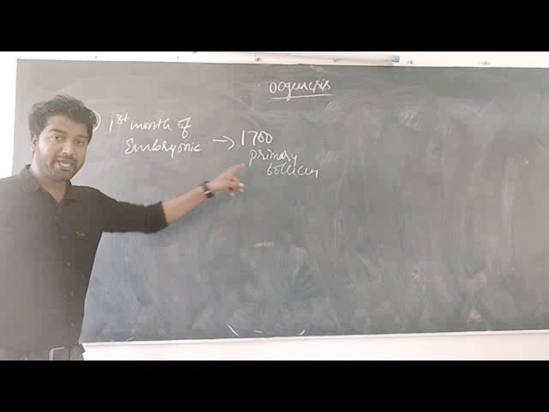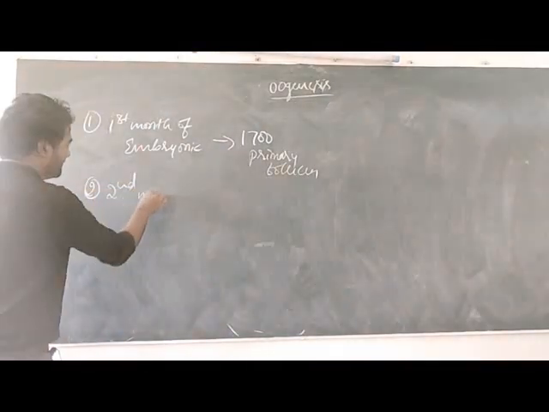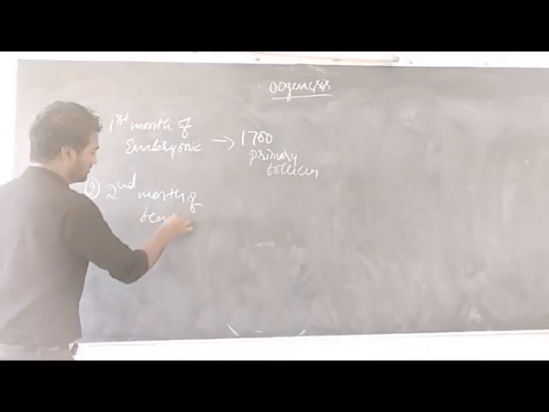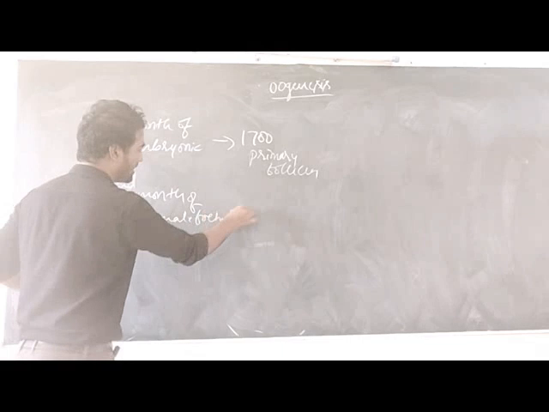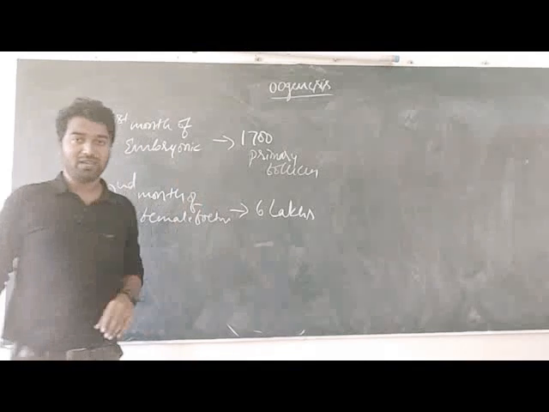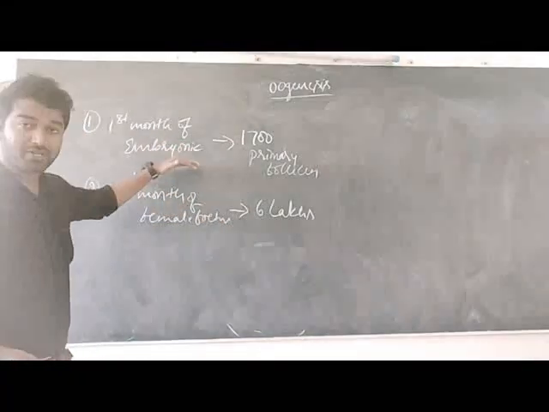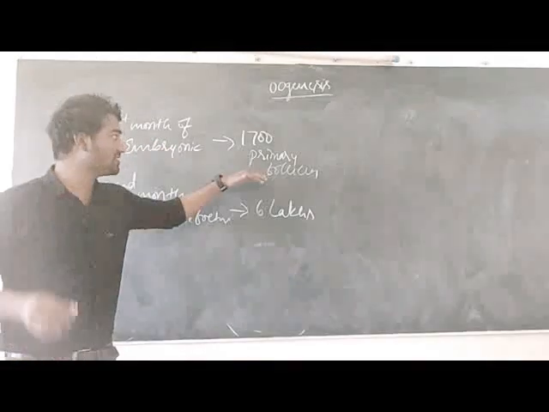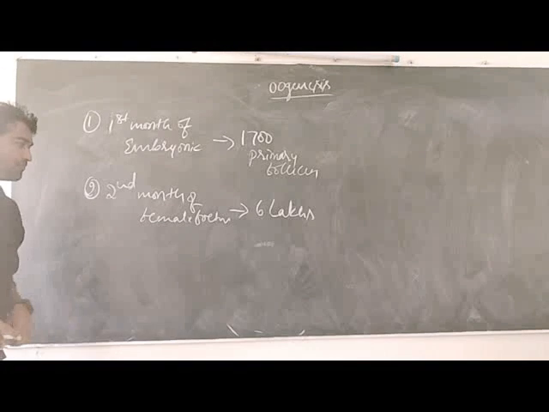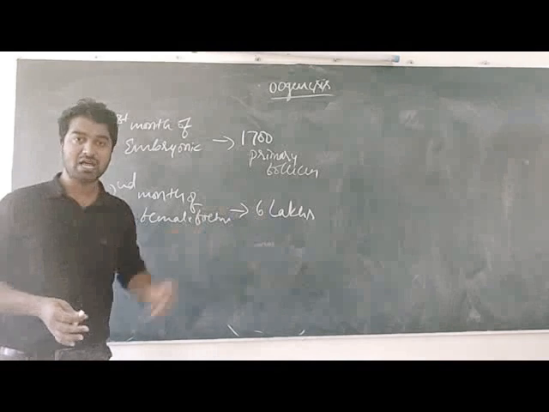But this number increases in the second month: the female fetus has 6 lakhs of primary follicles in the ovary.